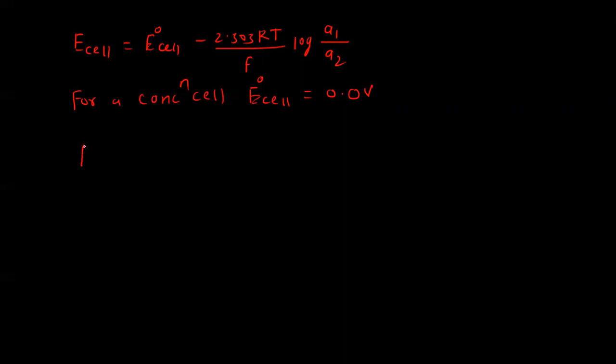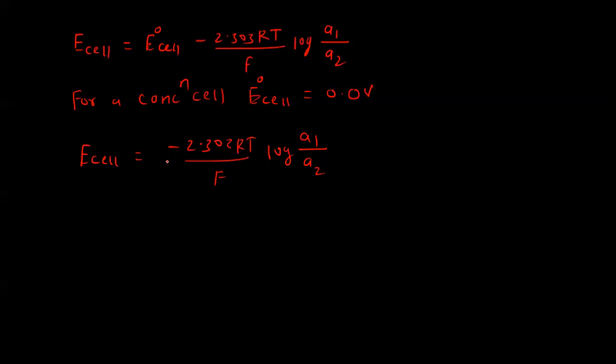EMF of the cell is equal to minus 2.303 RT upon F log to the base 10 A1 upon A2, where A1 is the activity of the silver ion of the left hand side and A2 is the activity of the silver ion of the right hand side.